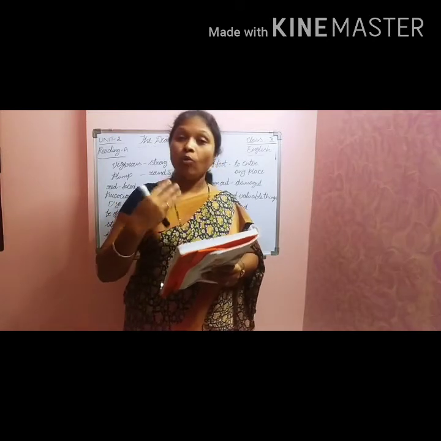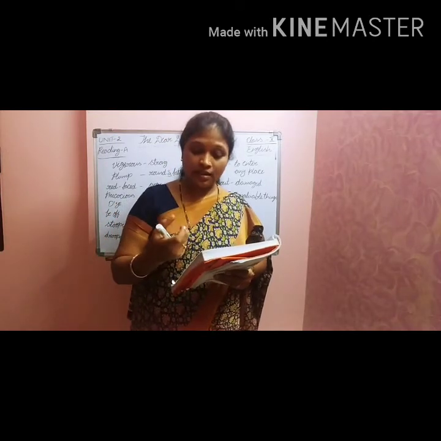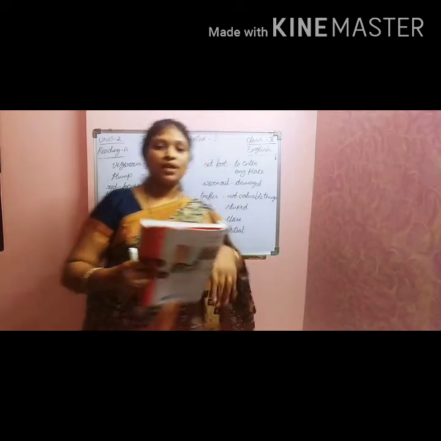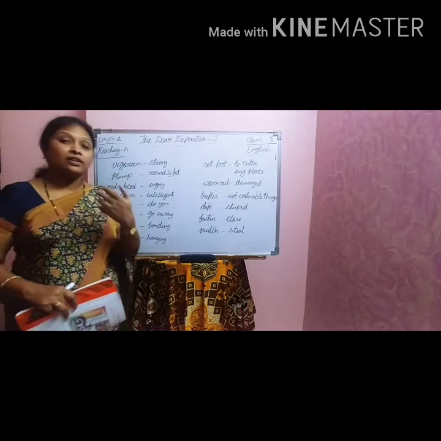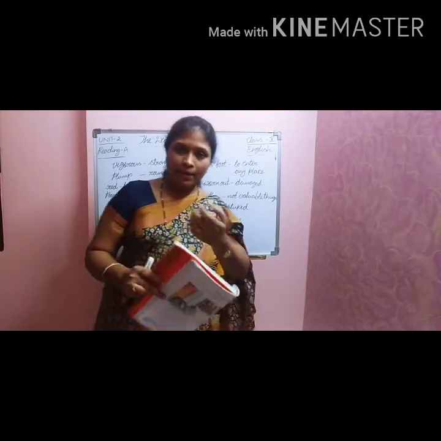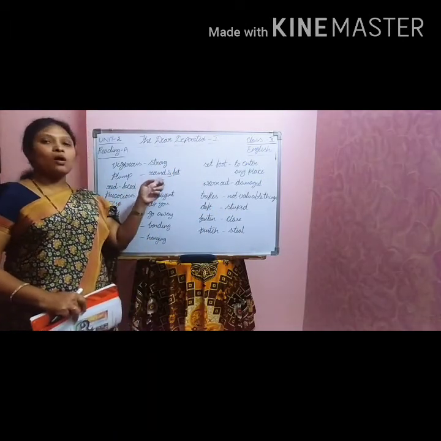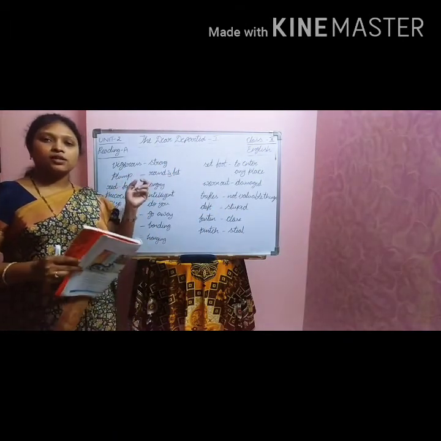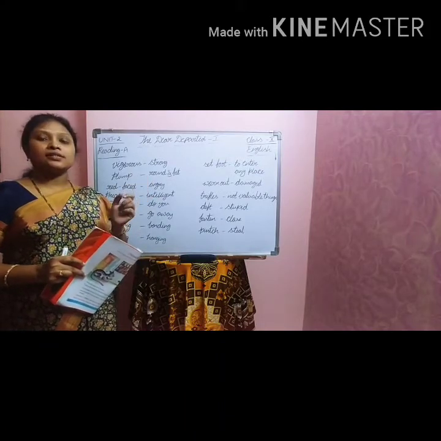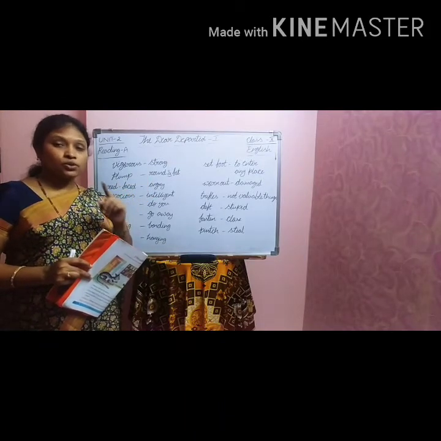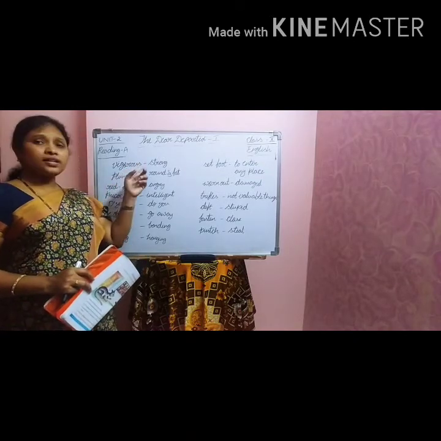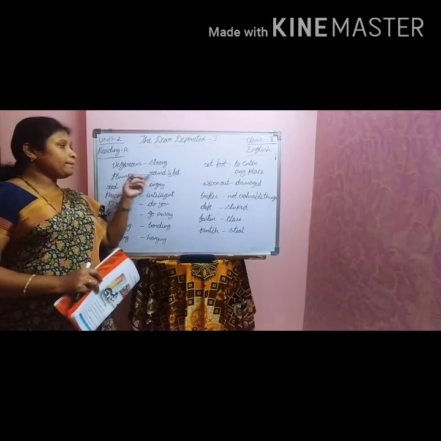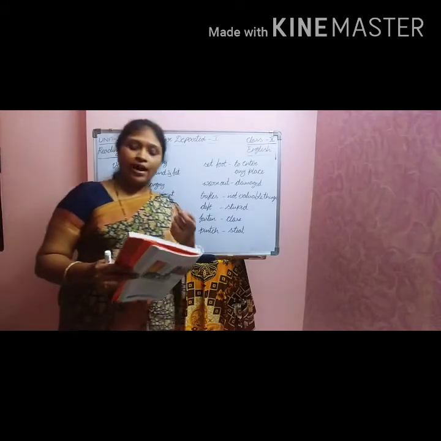And how was she? She is vigorous. Vigorous means strong. Vigorous means what, children? Strong, very energetic. She was looking very energetic and strong. Plump. Again, plump means round and fat. Write down the meanings in your textbook itself, children. From this lesson, meanings are very important. You should know meanings for all the words. Understood? So, vigorous means strong. Plump means round and fat.